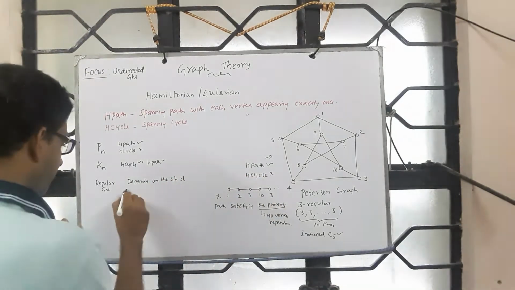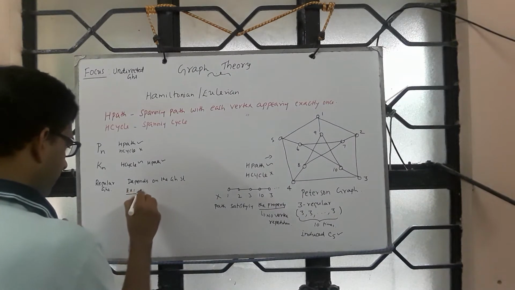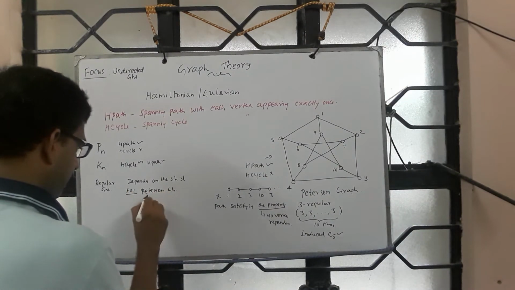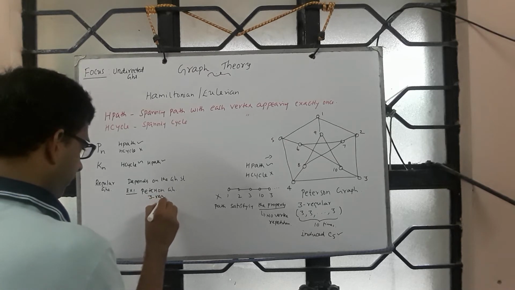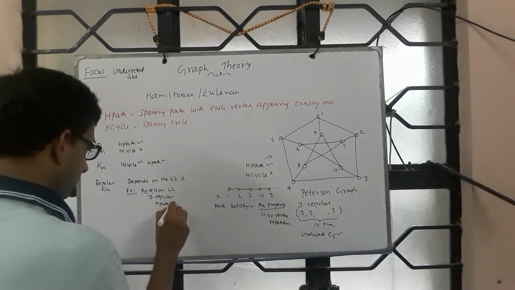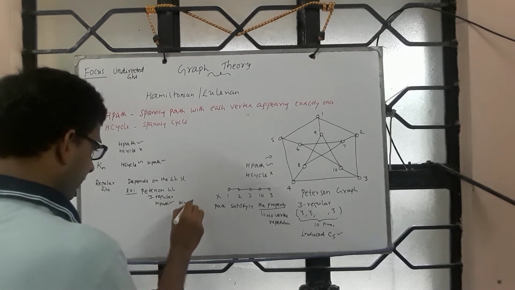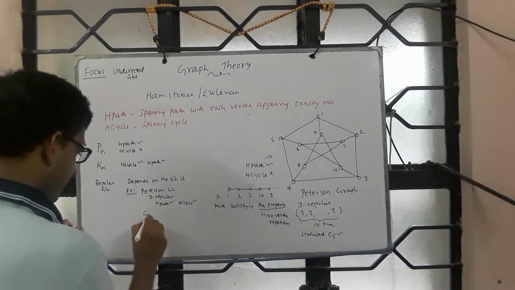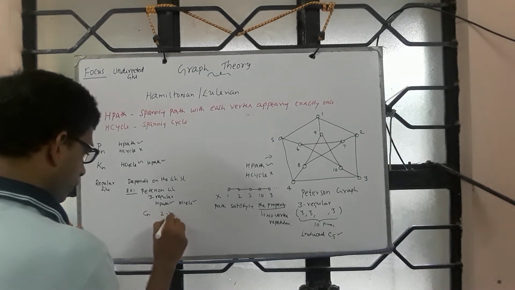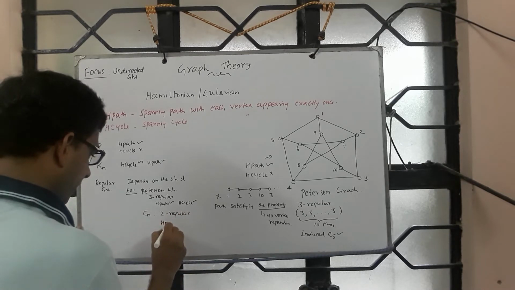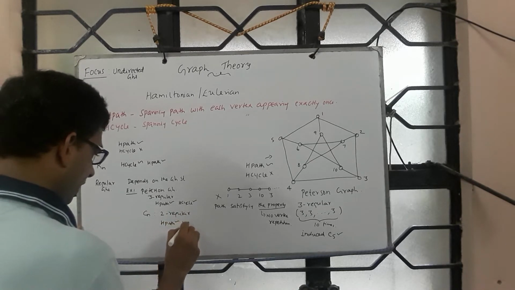For example, Petersen graph, which is 3 regular, has a Hamiltonian path but no Hamiltonian cycle. If you look at Cn, it is 2 regular and Cn has both a Hamiltonian path and a Hamiltonian cycle.